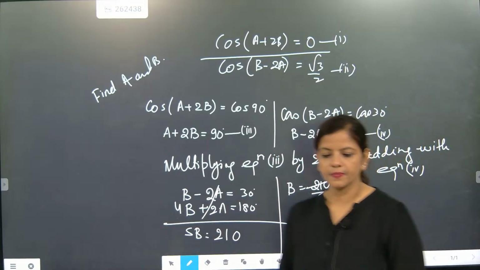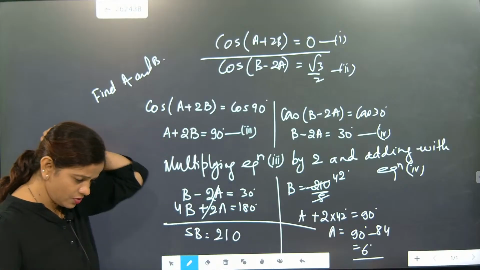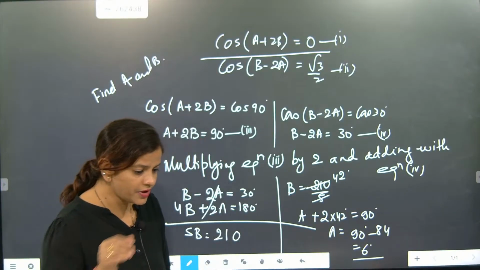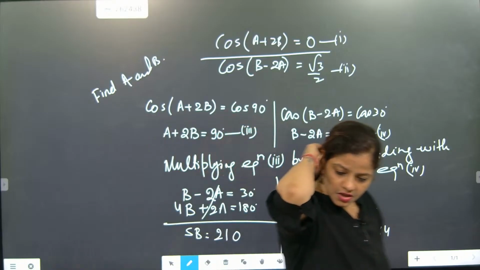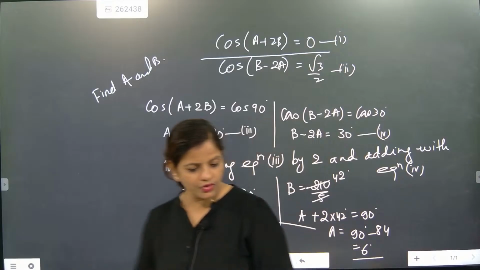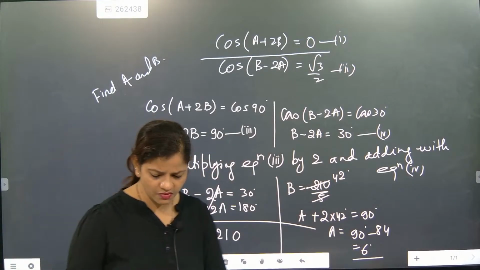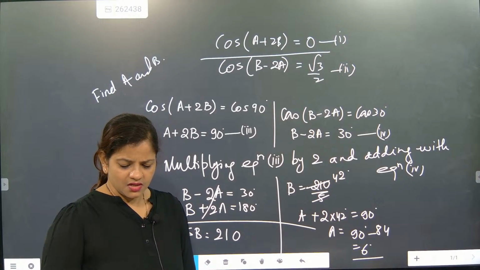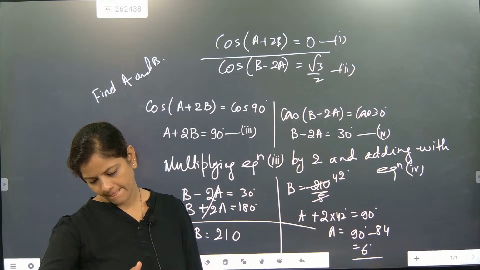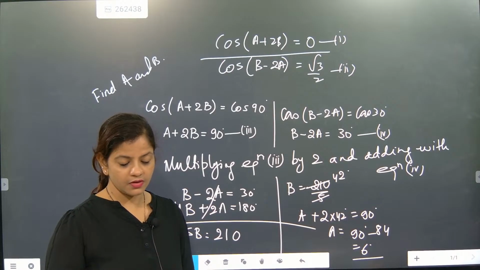What, 30? I don't know, but it came like that only. Check one time. A value is coming as 6 degree, B value is coming as 42 degree. 90 into 2, if you do, how much will it come? 180 degree will come. I'm just checking one time, wait. Yeah, correct. Good.